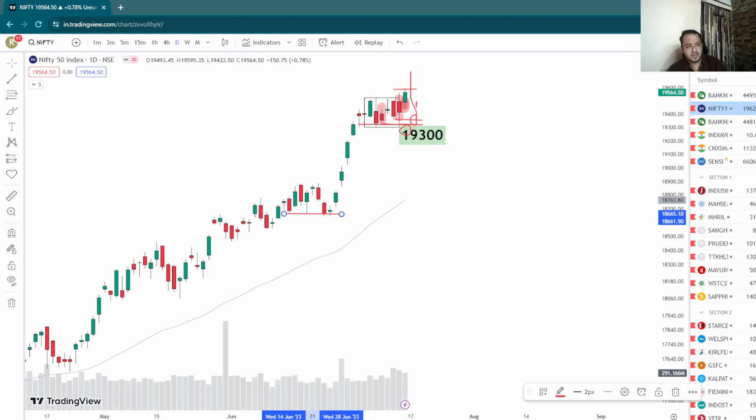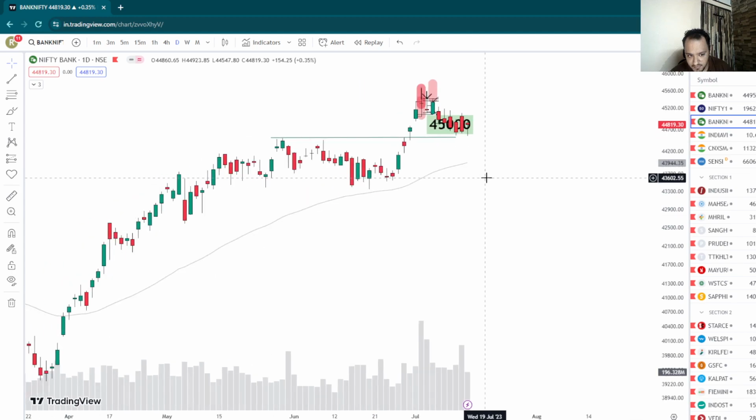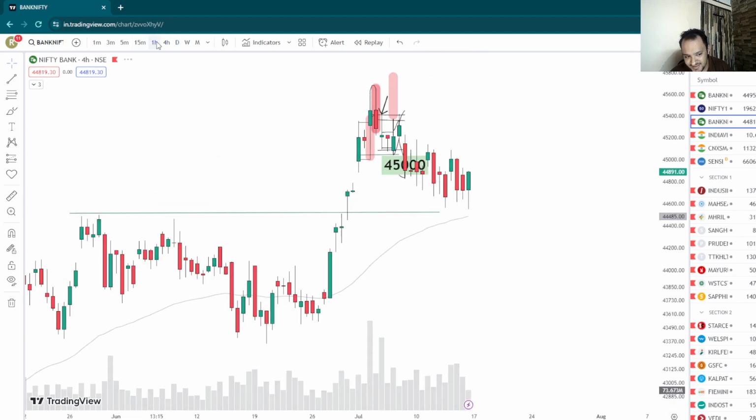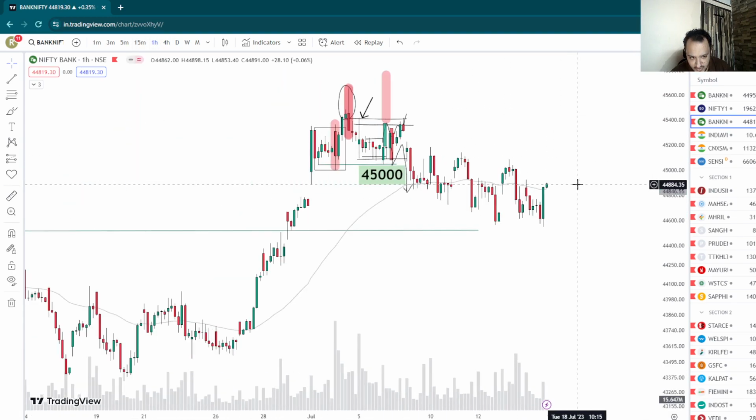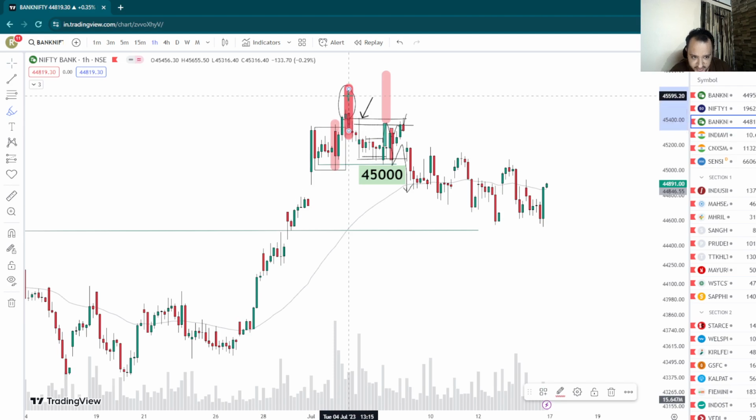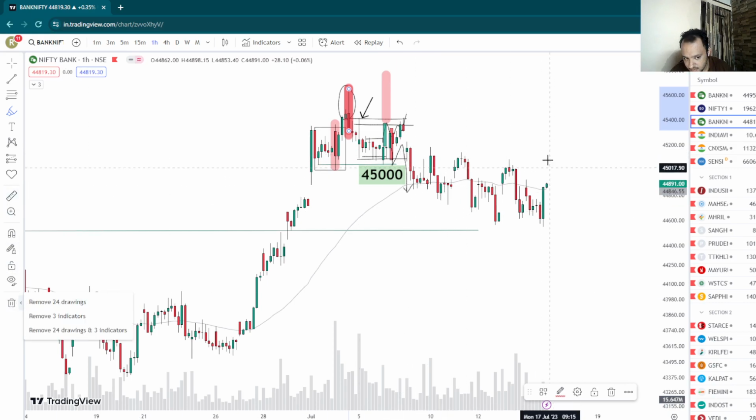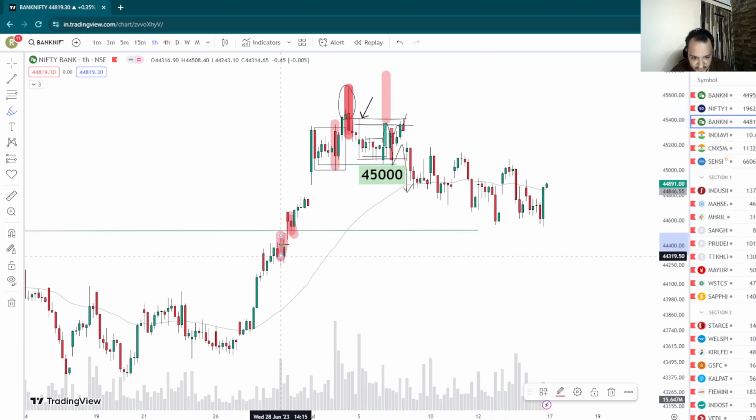All right, now in Bank Nifty, there is a bit of damage going on. Not exactly, I wouldn't say damage really, but in Bank Nifty, I talked about this supply right here. All right, and I talked about the level of 45,000. If it's broken, it will become a very strong case for a move down towards this level or even this level.